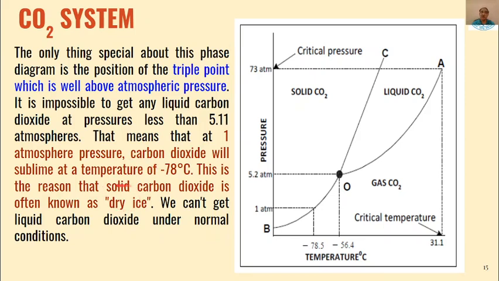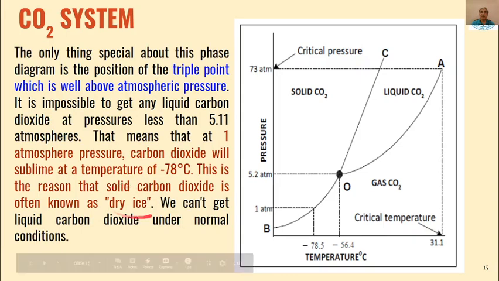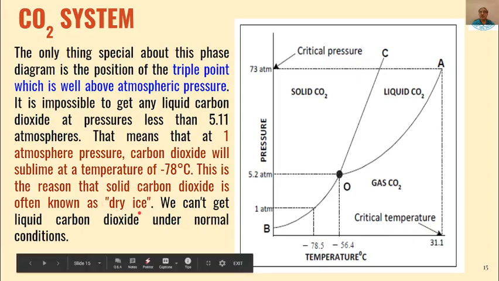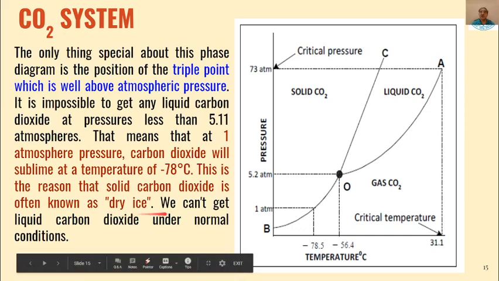That is why at 1 atmospheric pressure and this temperature, carbon dioxide is called dry ice, because sublimation of carbon dioxide will take place. Solid carbon dioxide will directly change into gaseous carbon dioxide without being converted into liquid carbon dioxide.